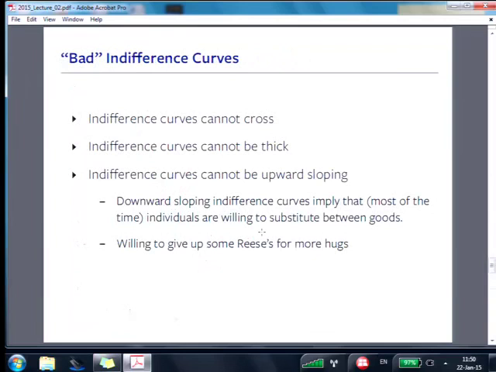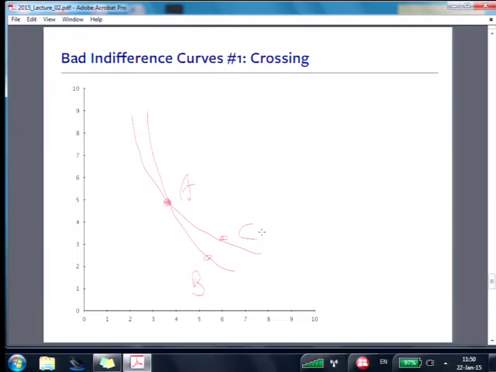What are the other things they can't do? I never thought they could be thick. Let me draw them trying to be thick. So suppose an indifference curve really looked like that. It's a big fat thing. Now you could look at two points on this indifference curve. Choose one point on this edge down here and one point on this edge up here, so they're one above another. Is E preferred to D by more is better?